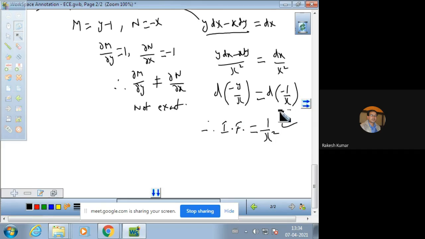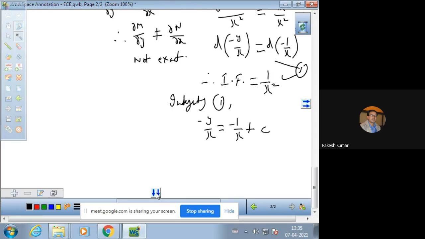Now you can integrate this equation, name it as equation number 1. So integrating 1, you will have minus y over x is equal to minus 1 over x plus a constant of integration. After simplifying a little, y comes out to be 1 minus cx. So this is the solution of the given differential equation. So any inexact differential equation we can make exact.